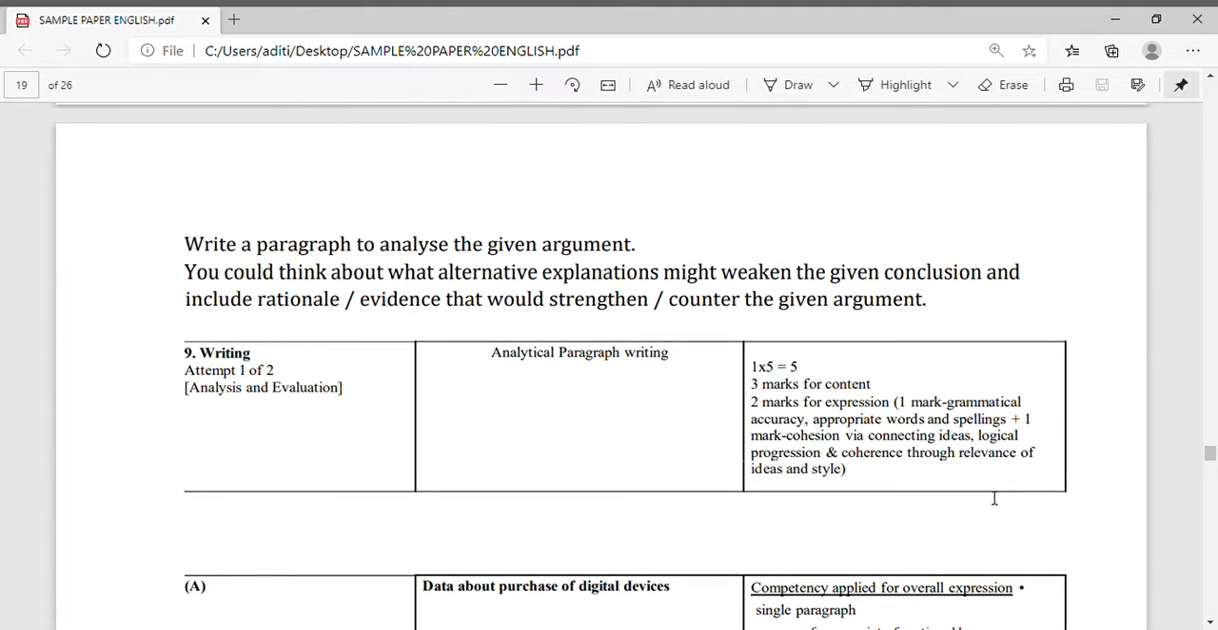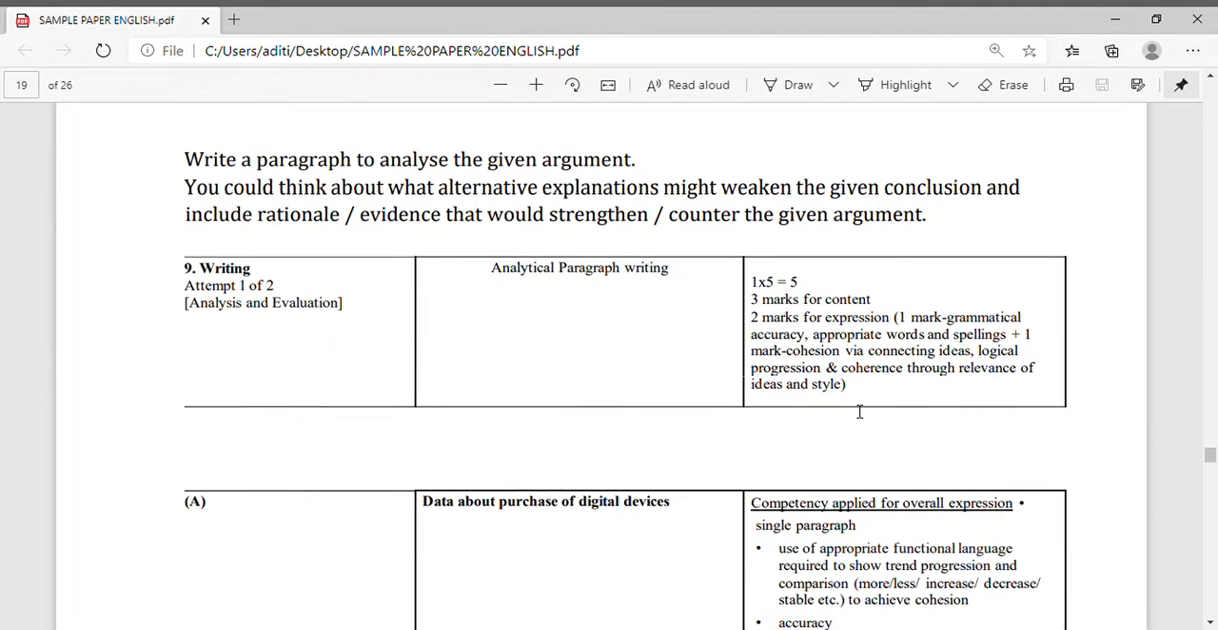Second question: write a paragraph to analyze the given argument. One more question is given, and you have to choose only one. Now see, for the writing portion, two things were given. Both questions will be on the analytical paragraph. The data will be given and you have to attempt the question.